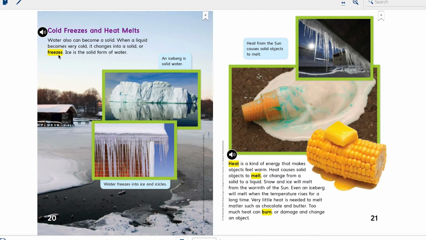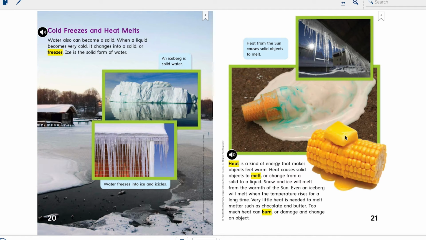Freezing is when a liquid becomes very cold. When a liquid becomes very cold, it changes into a solid, or we can say it freezes. Heat is a kind of energy that makes an object feel warm. Heat causes solid objects to melt.